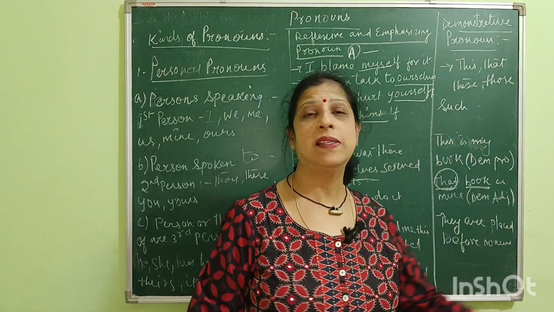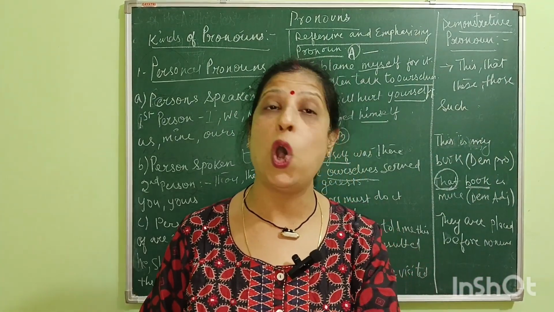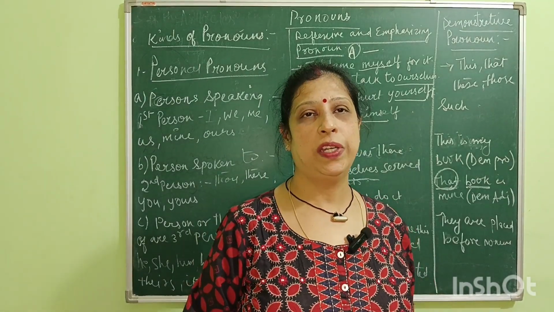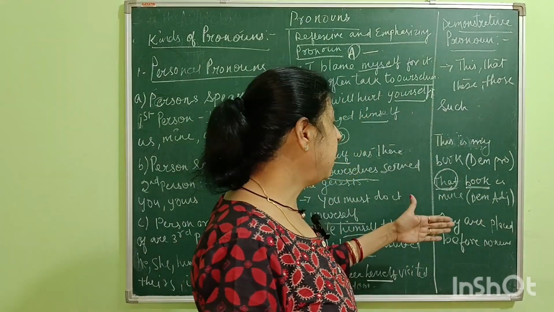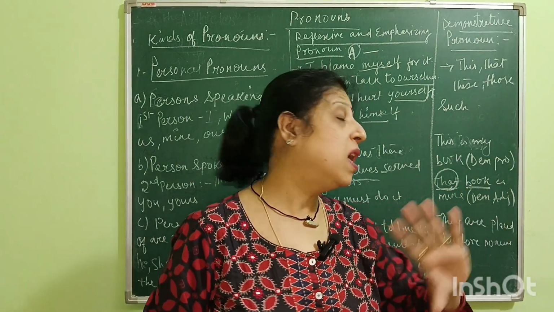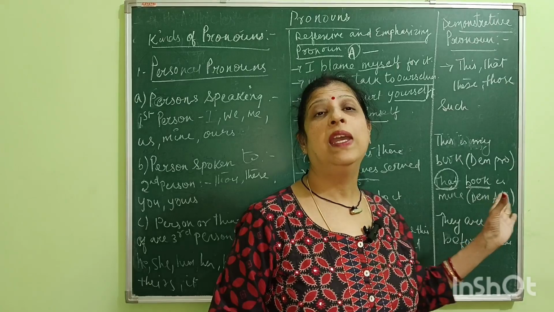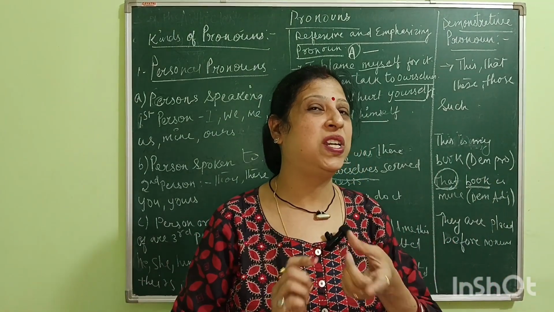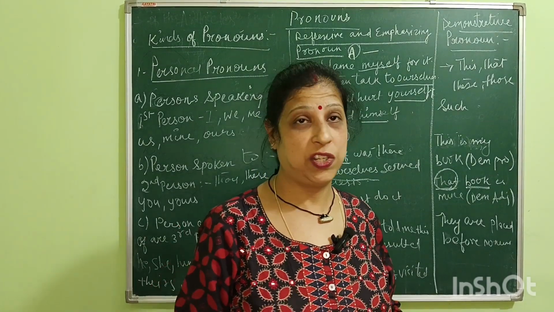A demonstrative pronoun is "This is my book," where the object is nearby. But when we use that, this, these, those before the noun, it is called a demonstrative adjective. So there is a difference between demonstrative pronoun and demonstrative adjective.